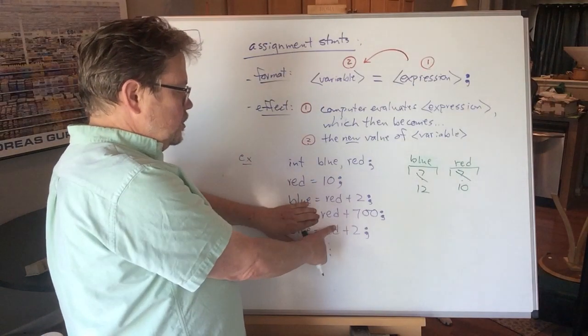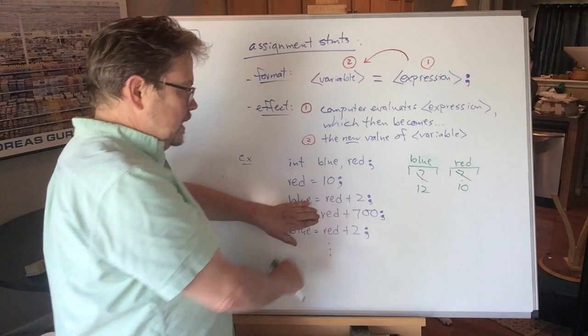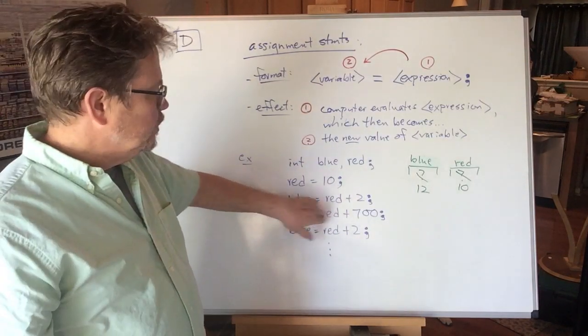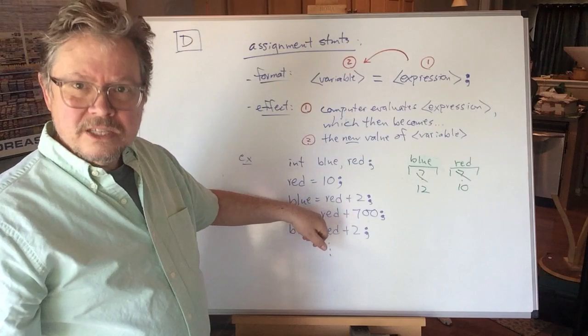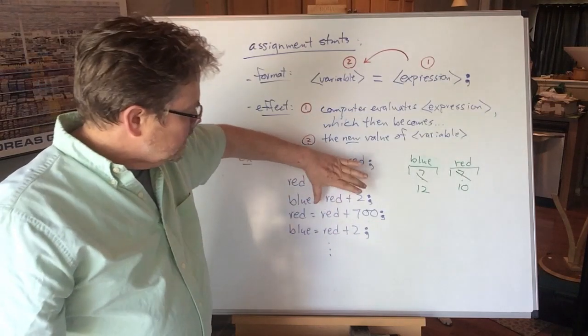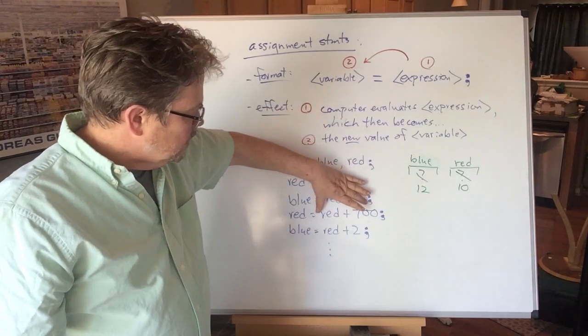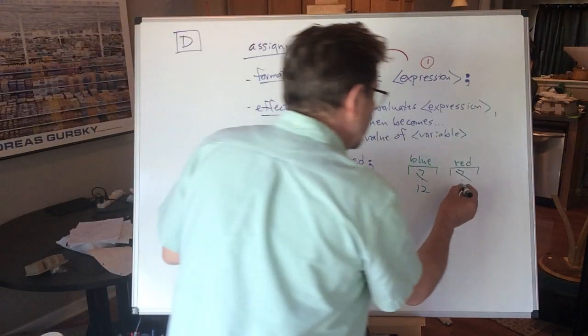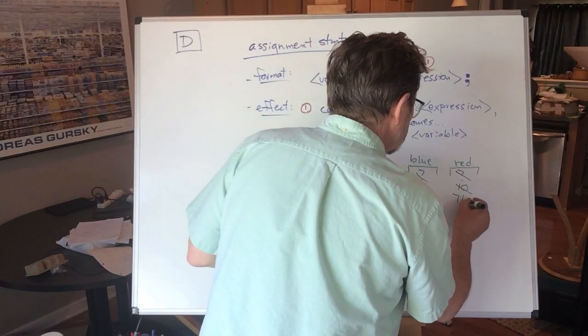Well, to be able to do that, it's got to look up the current value of variable red. Current value of variable red is 10. 10 plus 700 is 710. Now that it's got that all calculated, it's evaluated the expression. It puts that over here on the left-hand side. So we've got now, instead of 10, 710.